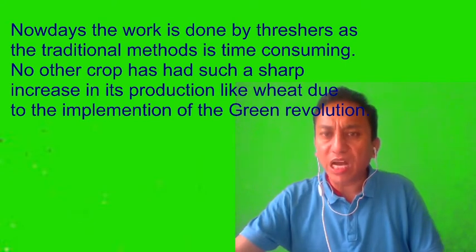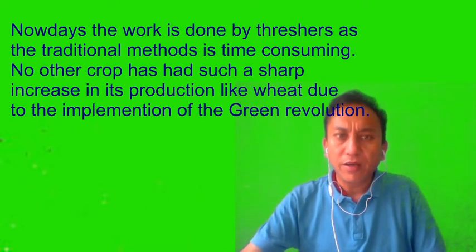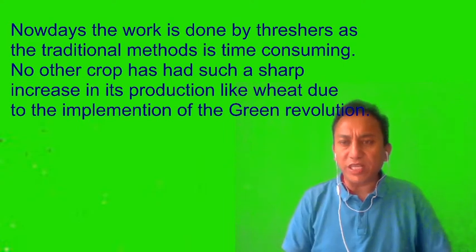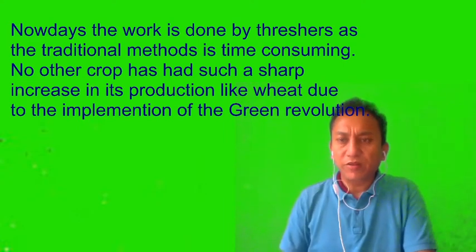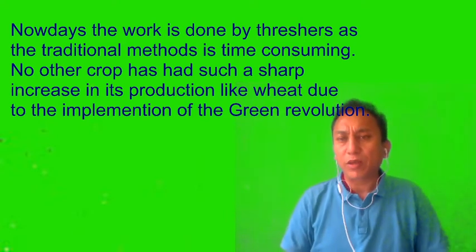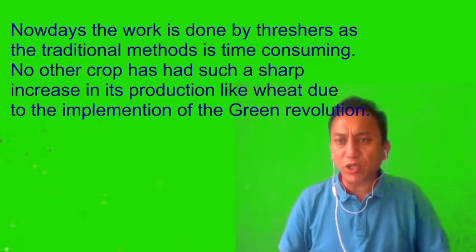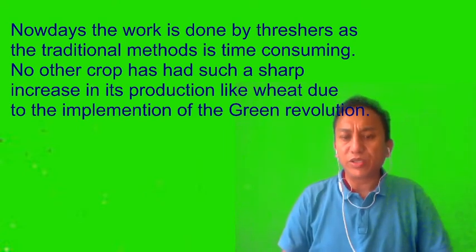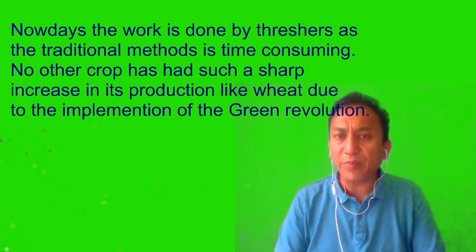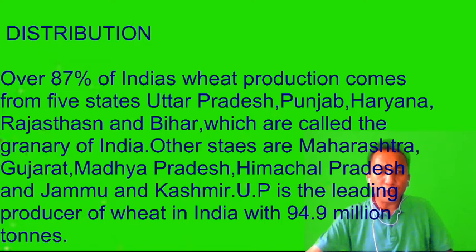No other crop has had such a sharp increase in its production like wheat due to the implementation of the Green Revolution. Prior to the Green Revolution, our country had a lot of shortage of food grains. But after the Green Revolution took place, led by Dr. M.S. Swaminathan, the father of the Green Revolution, the production of crops increased tremendously, whereby our country became self-sufficient. And the crop that thrived the best because of this Green Revolution was wheat. Now let's see the distribution of wheat.